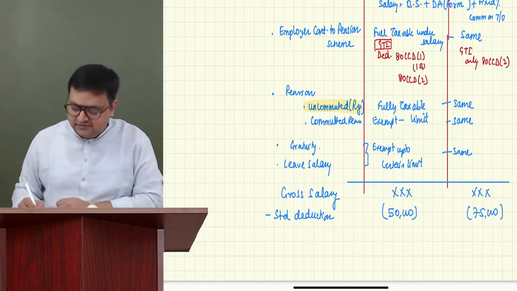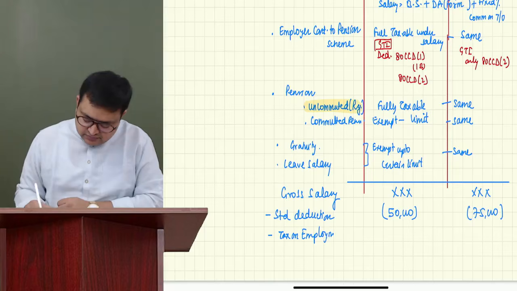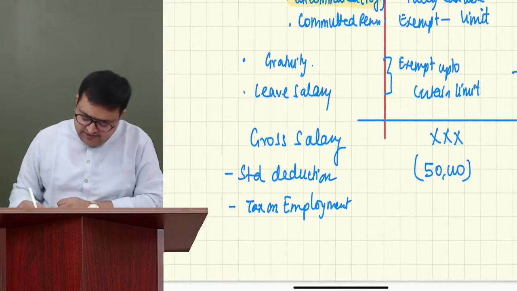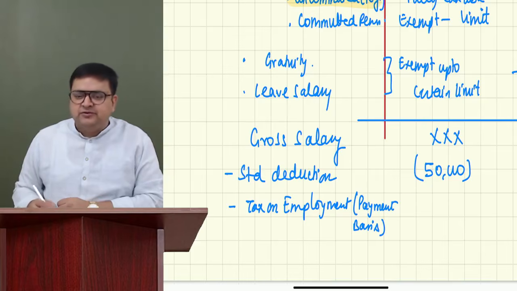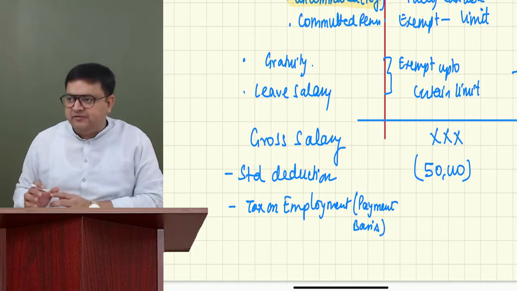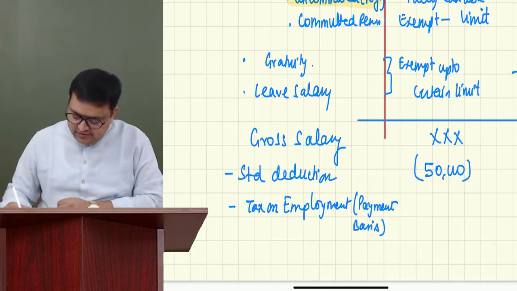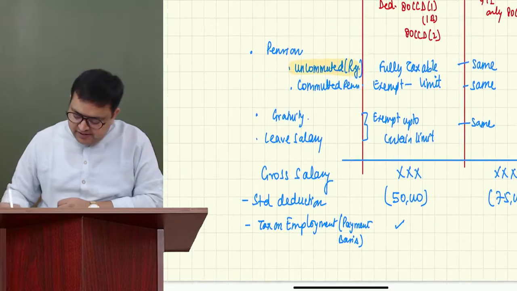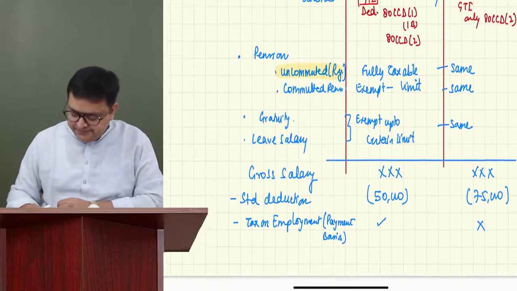I believe you must be knowing this. Minus tax on employment. And please write it on payment basis. Any tax on employment, if you have paid, is allowed here, but in the default regime, it is not allowed. So please cut it in the default regime. It is allowed here.